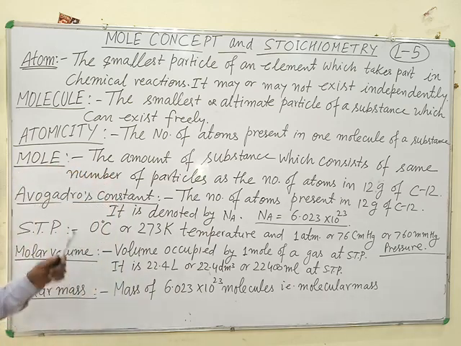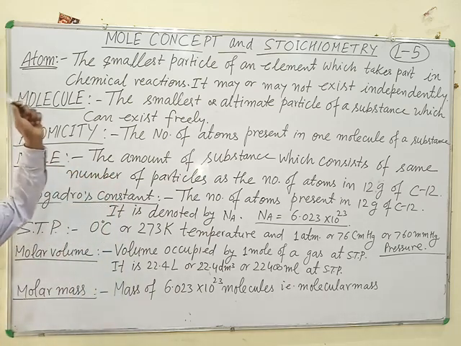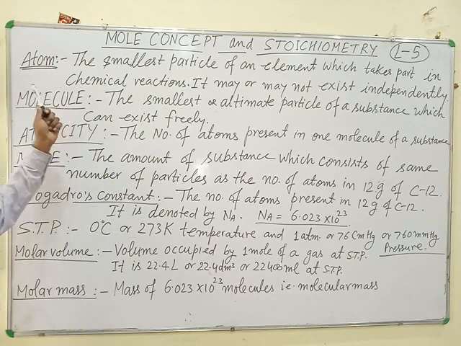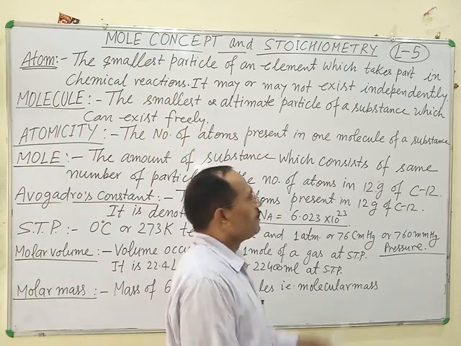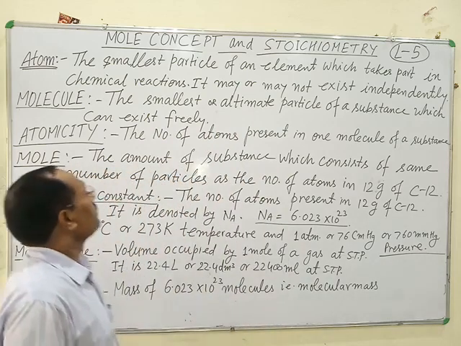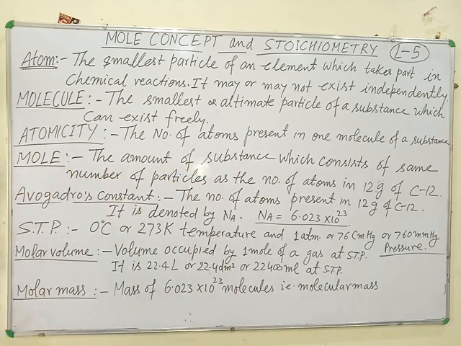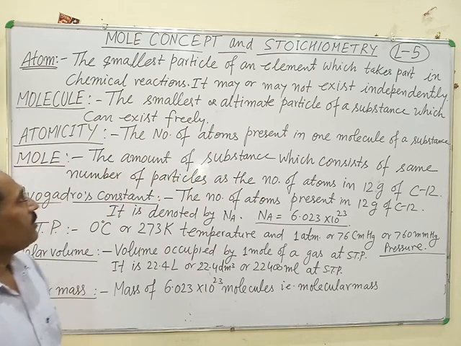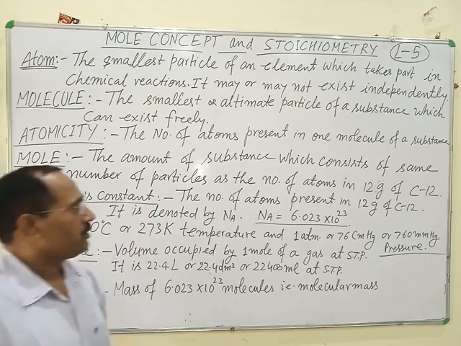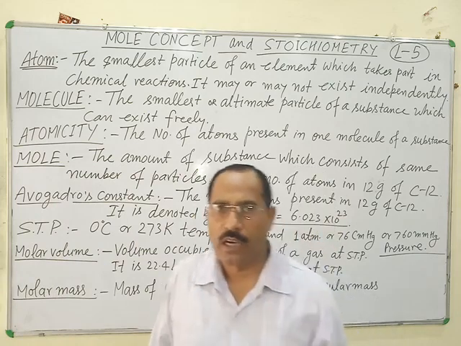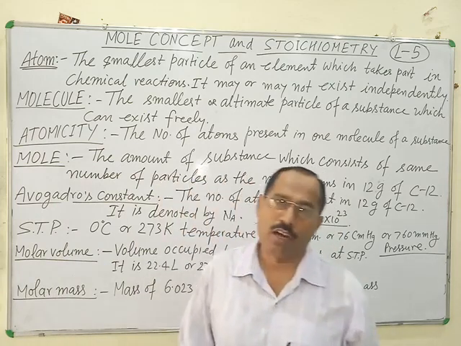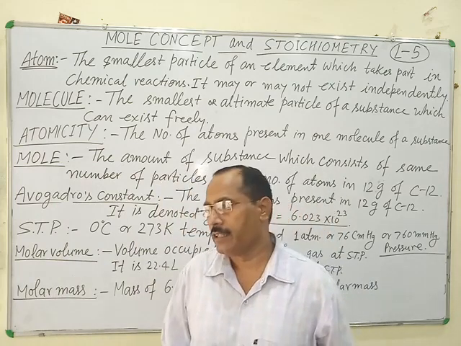First is atom. This is a well-known term. The smallest particle of an element which takes part in chemical reactions is called an atom. It may or may not exist independently. Most of the atoms cannot exist independently.